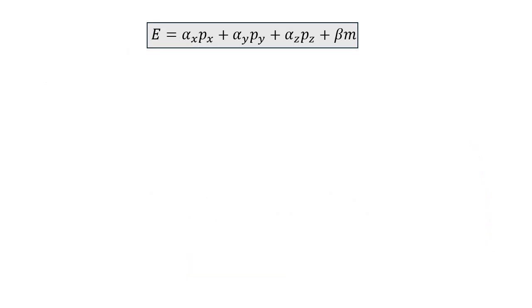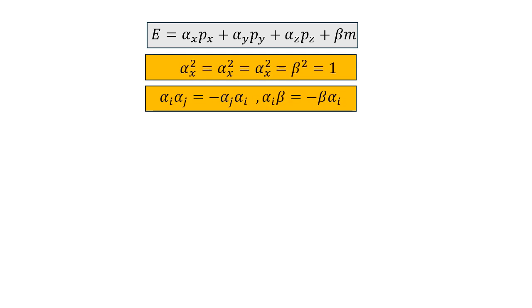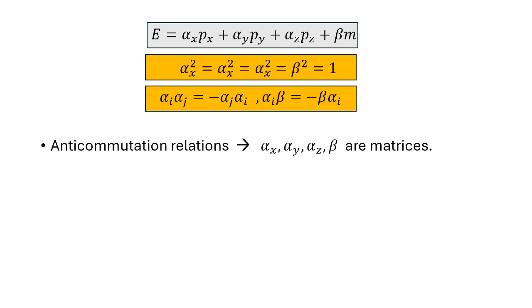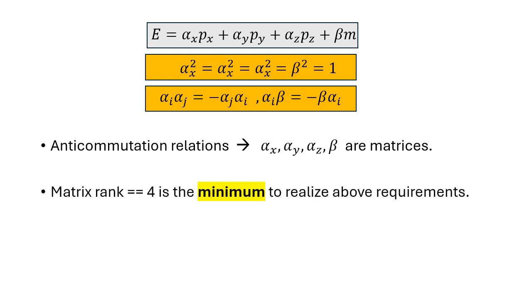Dirac discovered a way to eliminate the square root from Einstein's mass-energy relation by introducing the alphas and betas constants, where these need to satisfy specific constraints. But what are these constants? Dirac realized that due to the anti-commutation property, these constants must be matrices. Through further investigation, Dirac found that the minimum matrix size required to satisfy these constraints is 4 by 4. Hence, alpha x, alpha y, alpha z, and beta were all chosen to be 4 by 4 matrices.